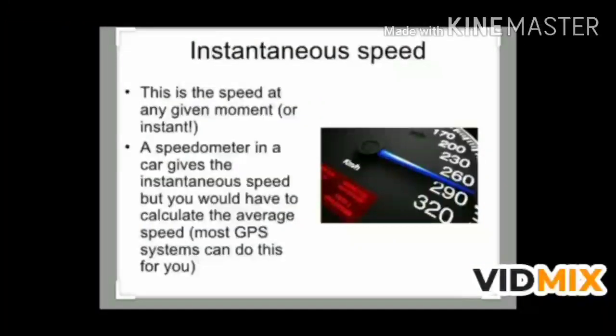Now moving on to instantaneous speed. The speed of an object at any instant during its motion is called instantaneous speed. A meter fitted on the dashboard of a vehicle called speedometer indicates the instantaneous speed of the vehicle.